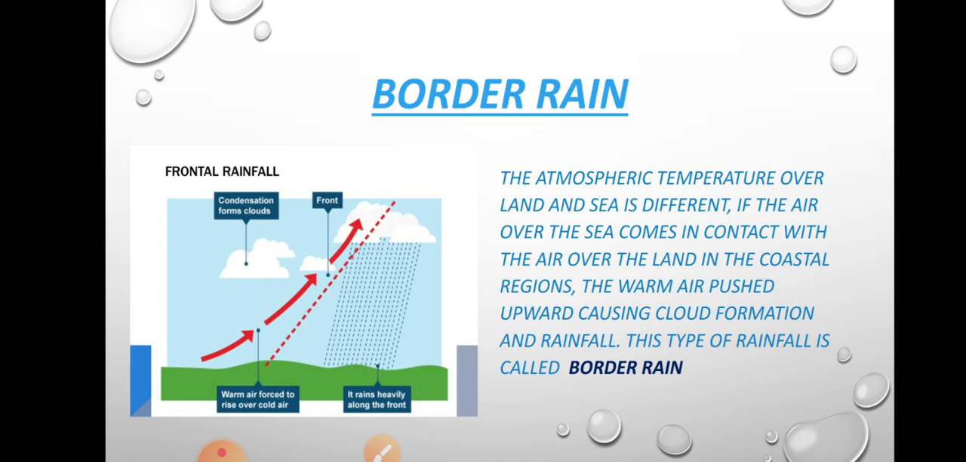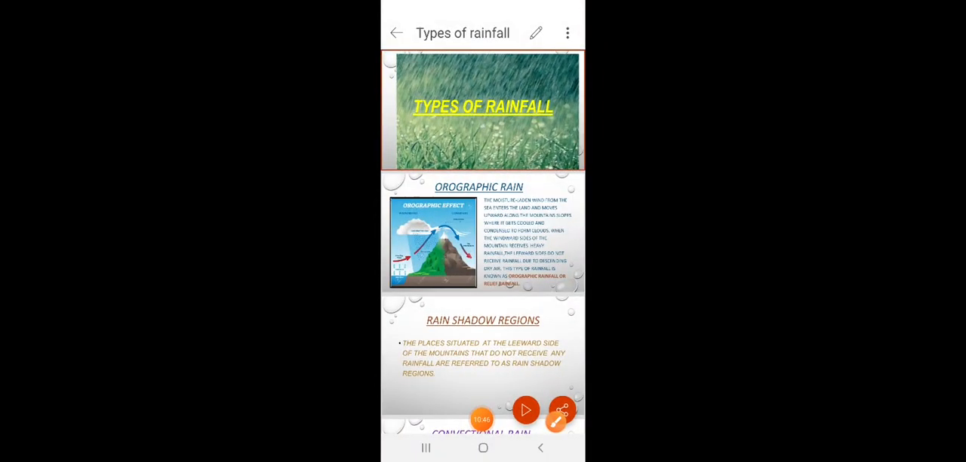So these are the three types of rainfall that we can experience. Our chapter is completed. We will have one more conclusion class to summarize this chapter. So go through the chapter, and go through all the videos that I gave you.